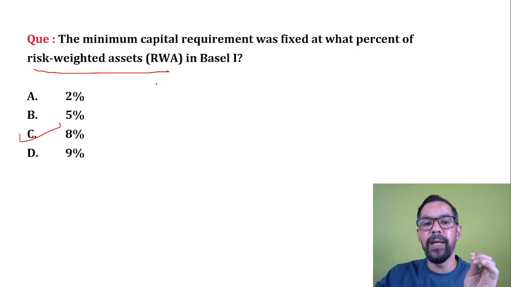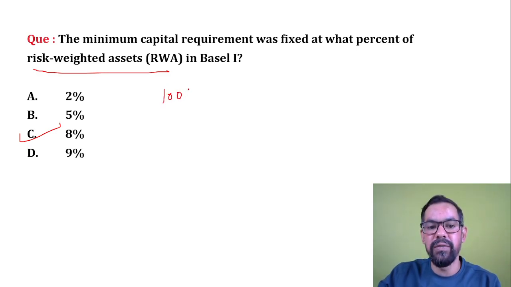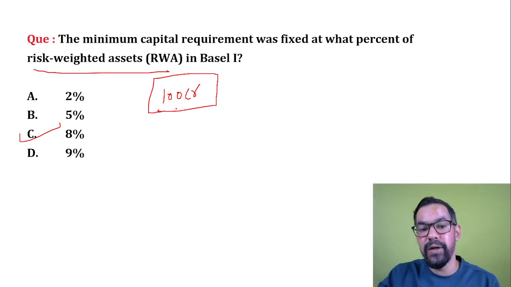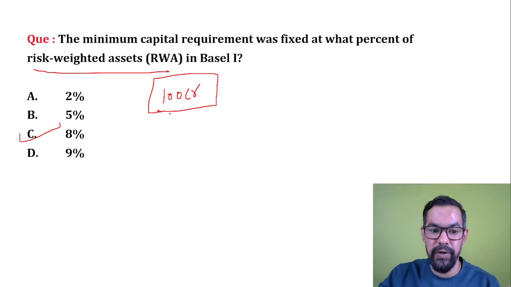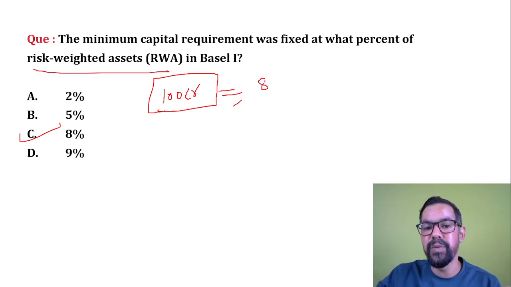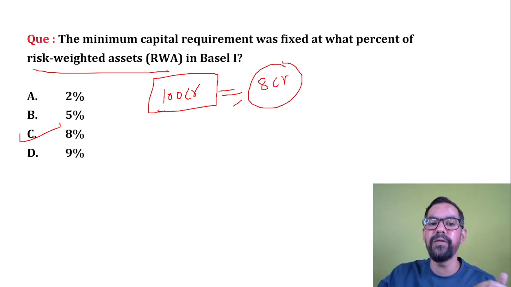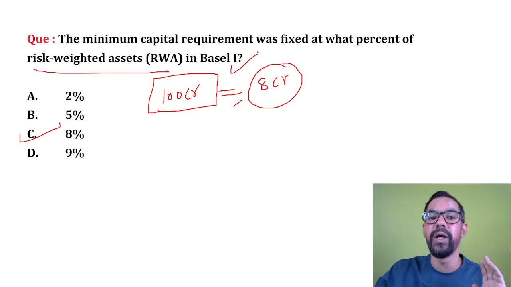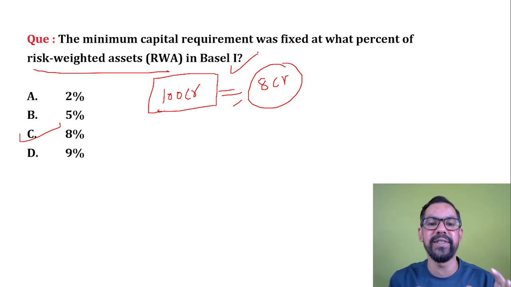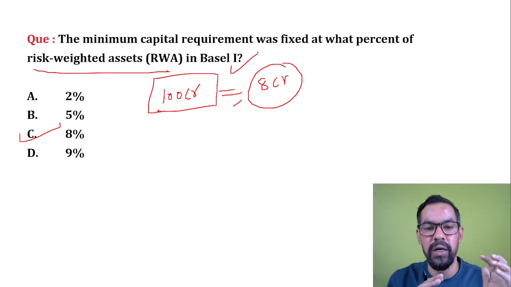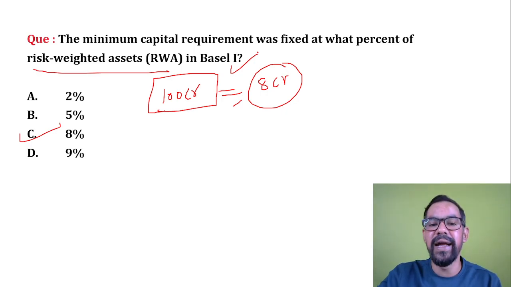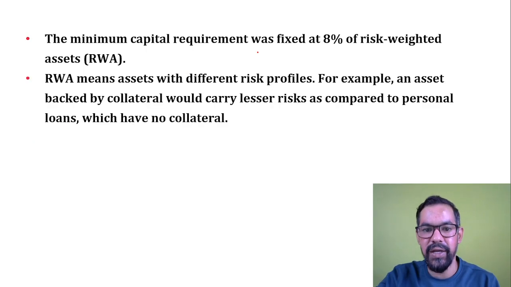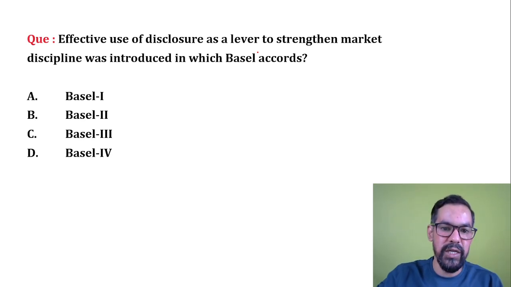So if any bank is giving loans in risky assets, let's say a bank gave a loan in a risky asset of 100 crore rupees, then on behalf of this 100 crore rupees they have to maintain some capital buffer. In Basel 1 it was 8%, so they have to maintain a capital buffer of 8 crore rupees as per Basel 1 guidelines. Okay, this is totally decided by the central bank of any economy. Like in India it is decided by the RBI, Reserve Bank of India, right? So risk weighted assets, please do remember this one, the full form, sometimes they ask the full form as well.